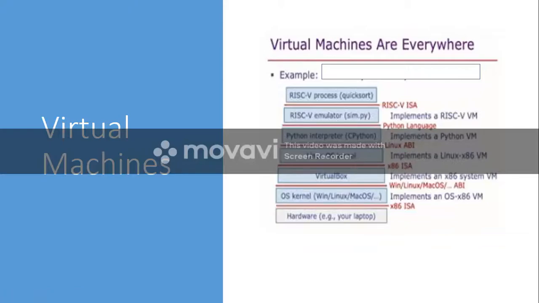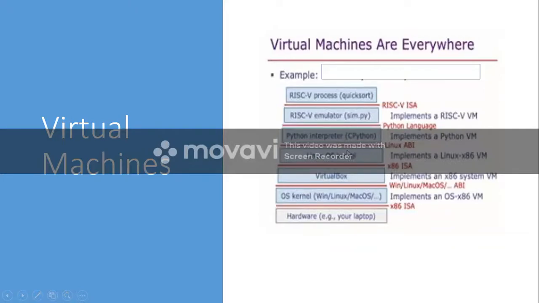Okay, and this Linux OS, which is a virtual machine, try to understand. Linux OS is a virtual machine, it's not your actual operating system. Your actual operating system is this one. This is the actual operating system, but your machine also has a virtual machine of Linux.